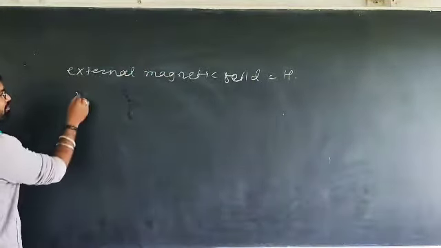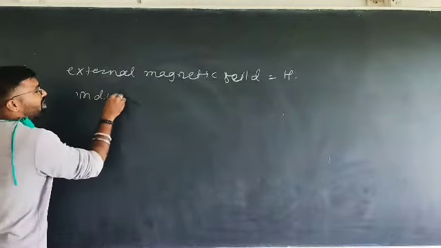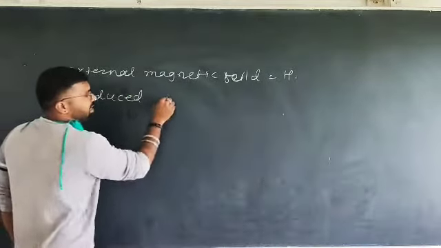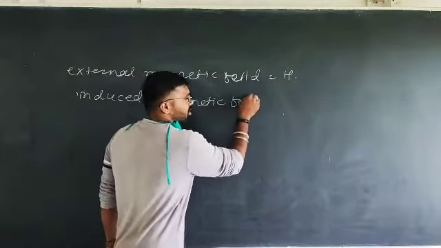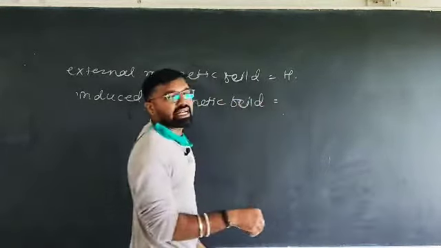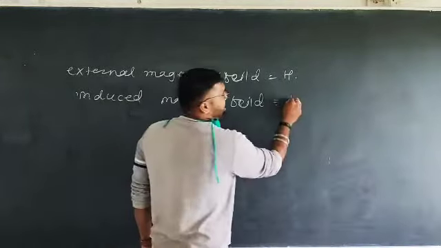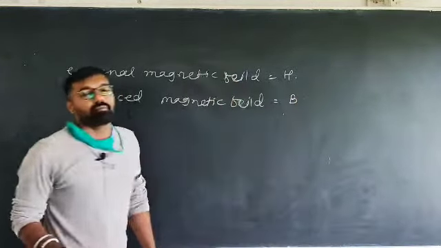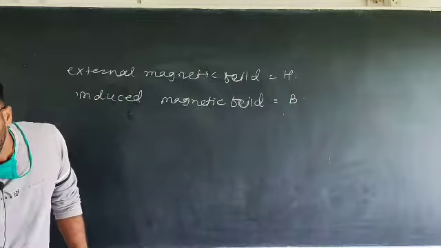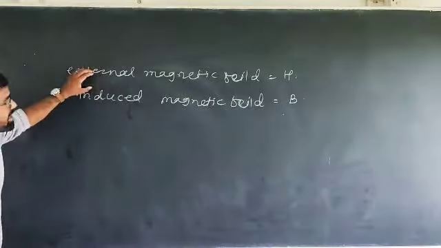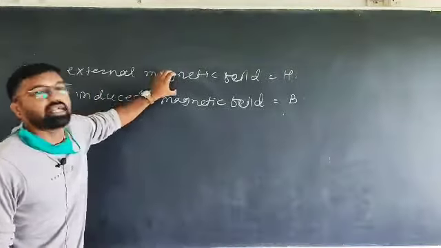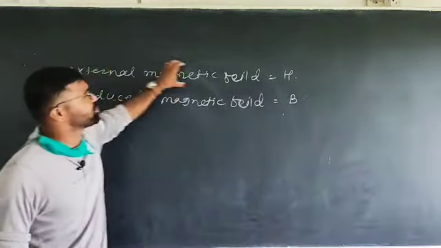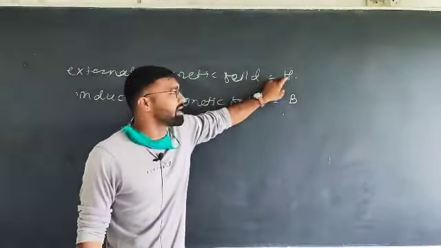Suppose the induced or generated magnetic field in the material when it is placed in the external magnetic field is denoted by symbol B. Then the difference between B and H is calculated easily, because we know the strength of the external magnetic field we applied.